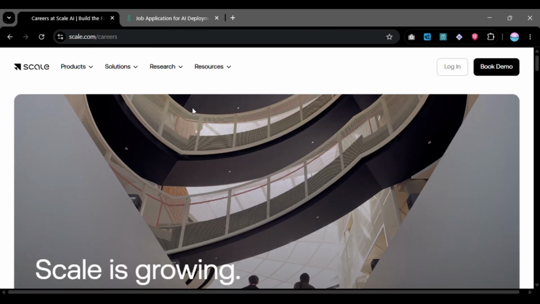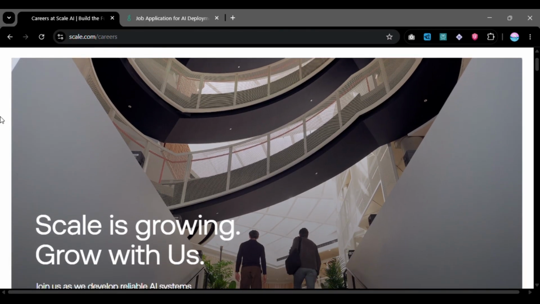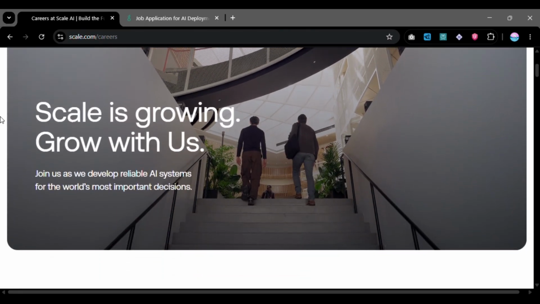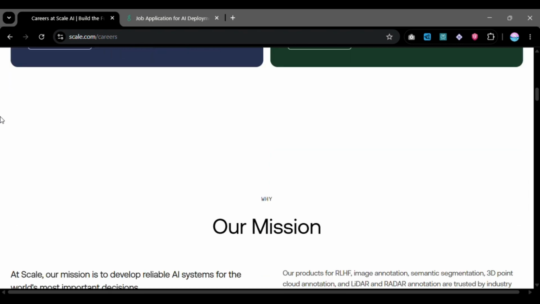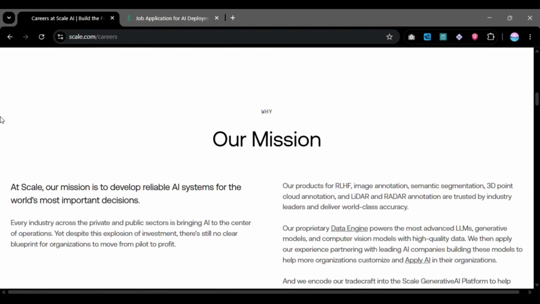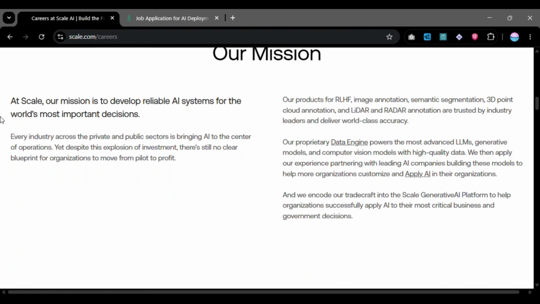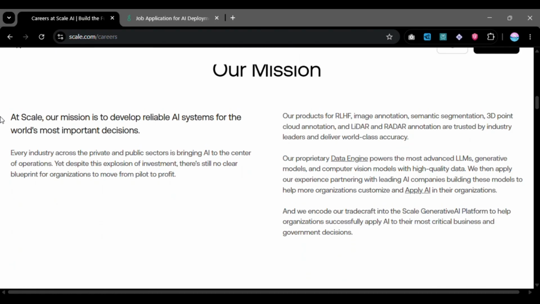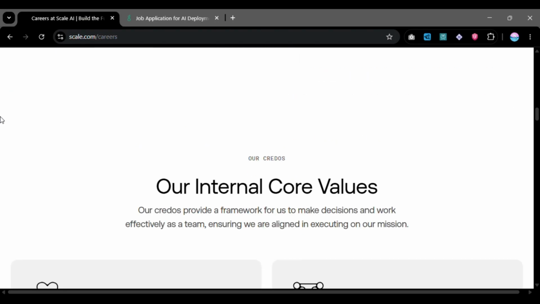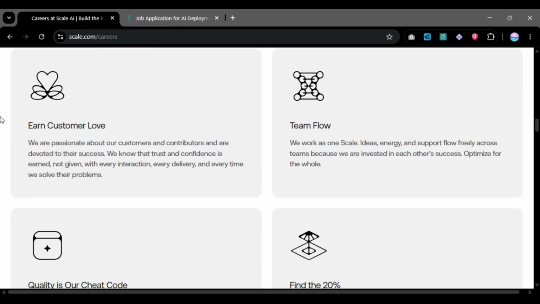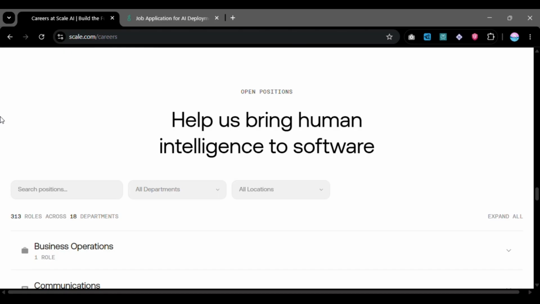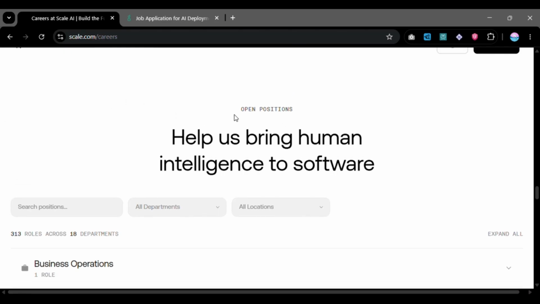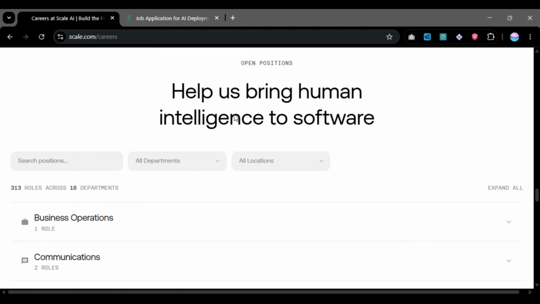All right, and after opening it, it's good for you to pass through the site so that you know what they want. If you're going to work for this site, then it's good for you to be familiar with it. You come and pass through their mission, see what they are doing, what they are hoping for, their goals and everything. You come and see also their core values. It's very important. You pass through all these things, and then over here now you can see the open positions. Actually they are just below here, you can see all of them.